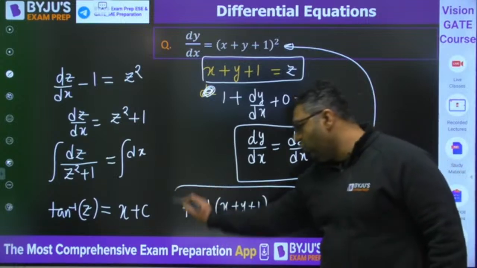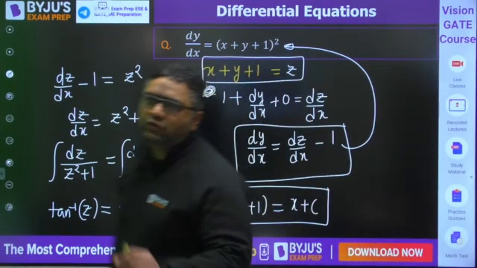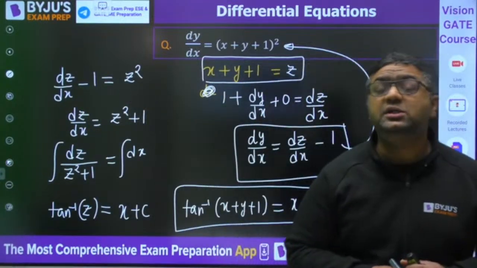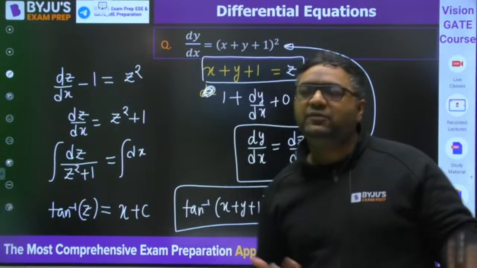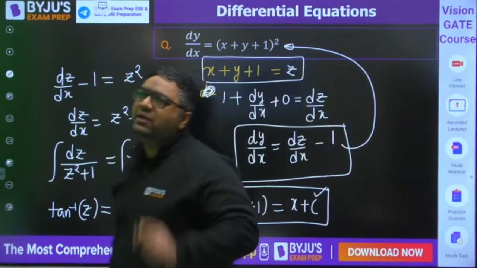As there are no boundary conditions or initial conditions given, we cannot find out the constant c. If they give us the initial condition that at x equal to 0, y will be that, in that case we can also find out the constant. In the upcoming question we will have all that.